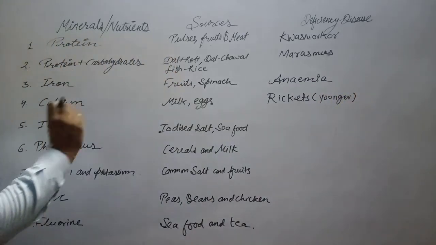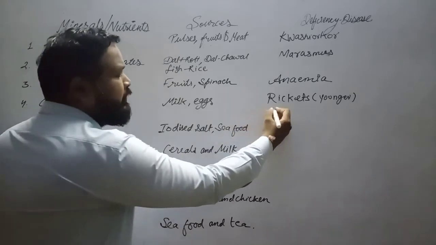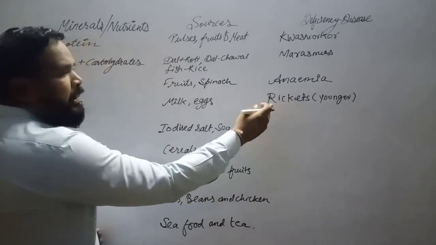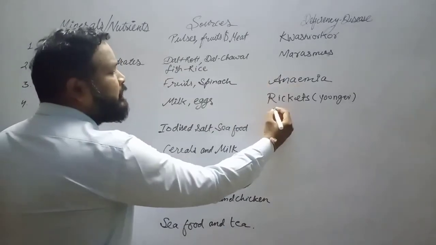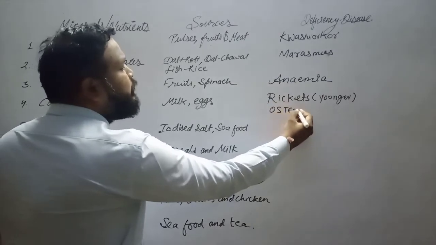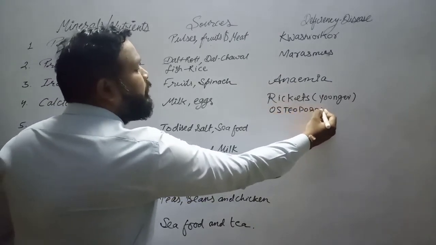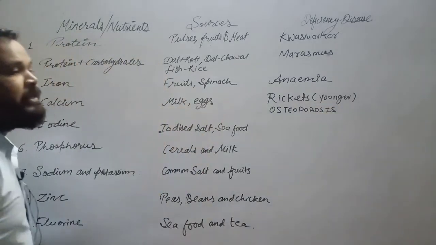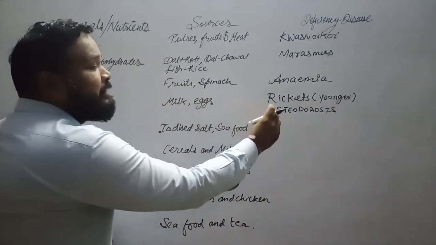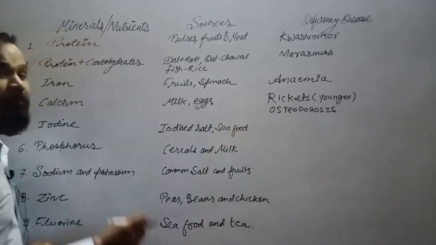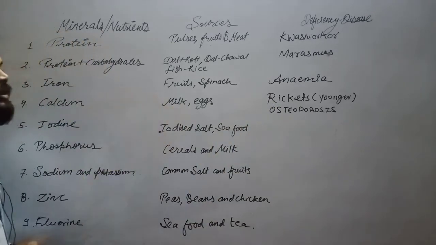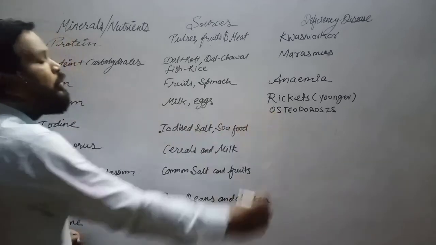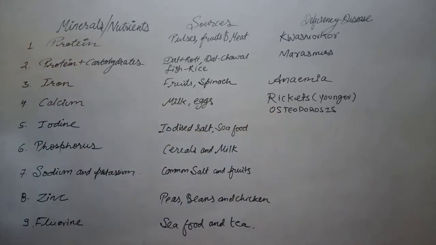If there is a deficiency of calcium in adults or young adults, after teenage, they will suffer from osteoporosis. Now, what is osteoporosis? Osteoporosis is the disease in which the bones become very brittle, very weak in nature. It happens with women of higher age. So women should take care of their calcium diet.